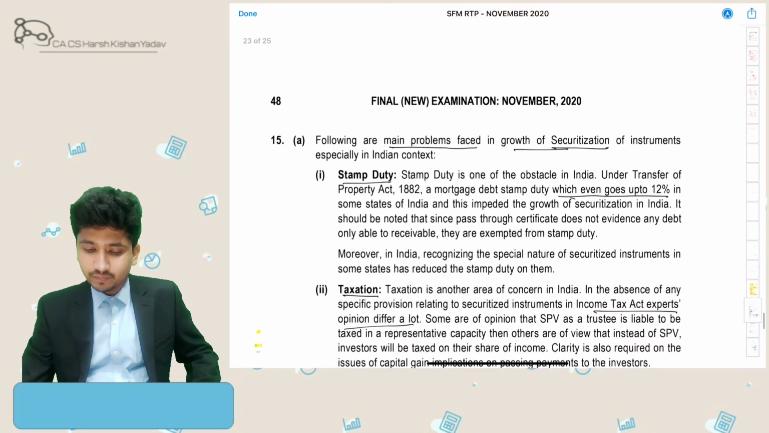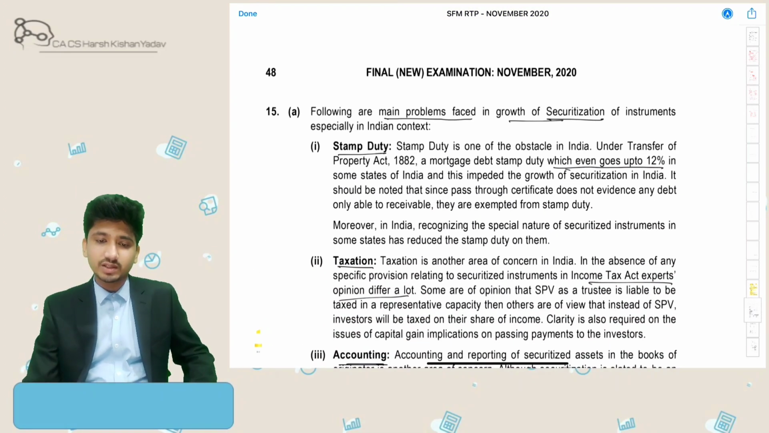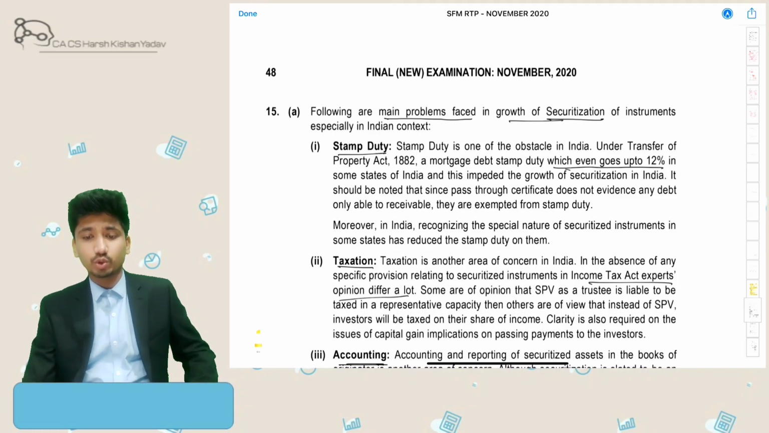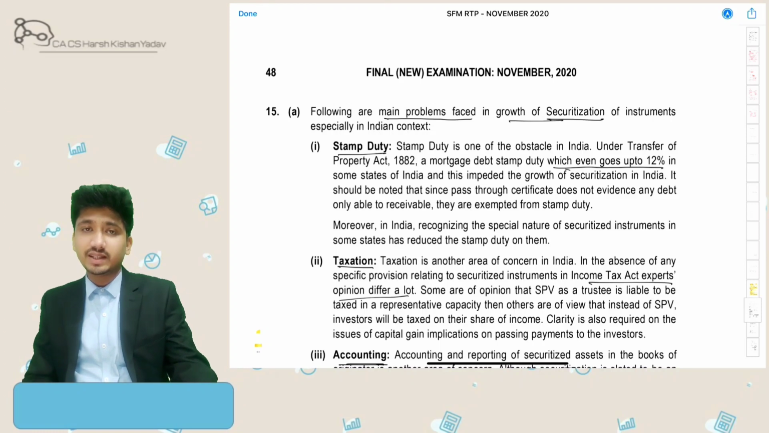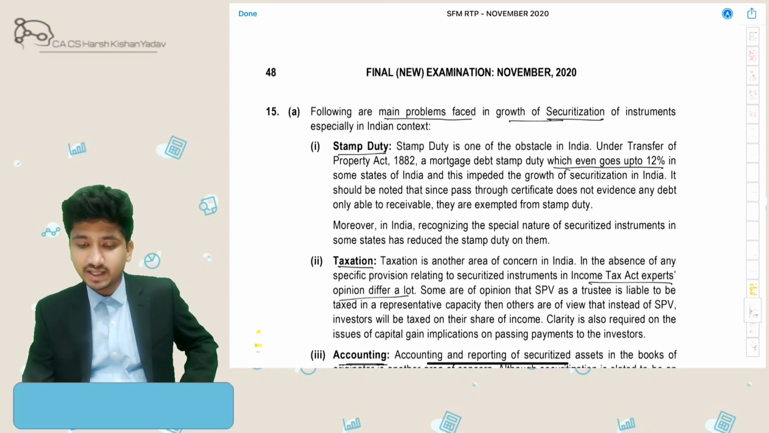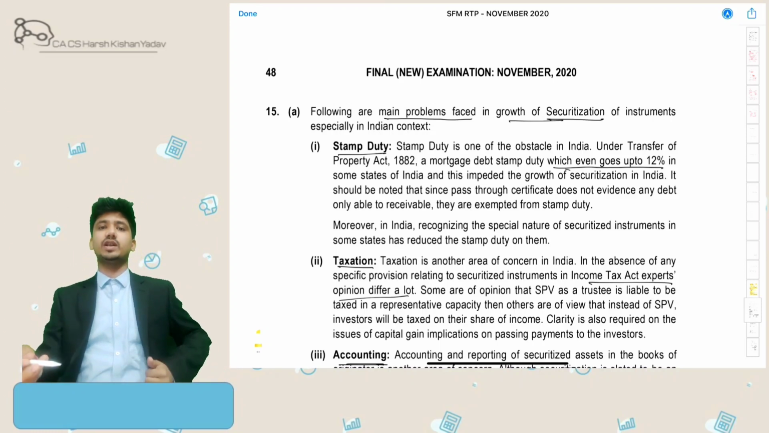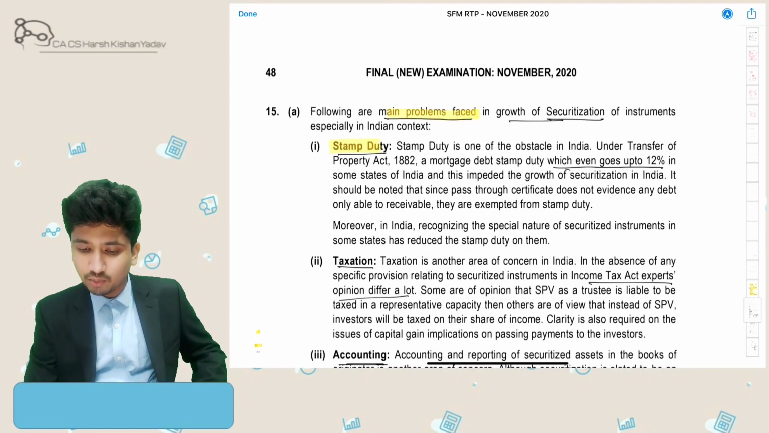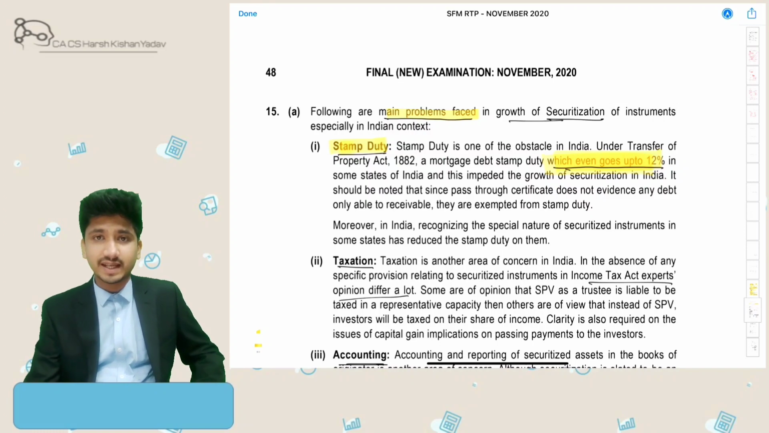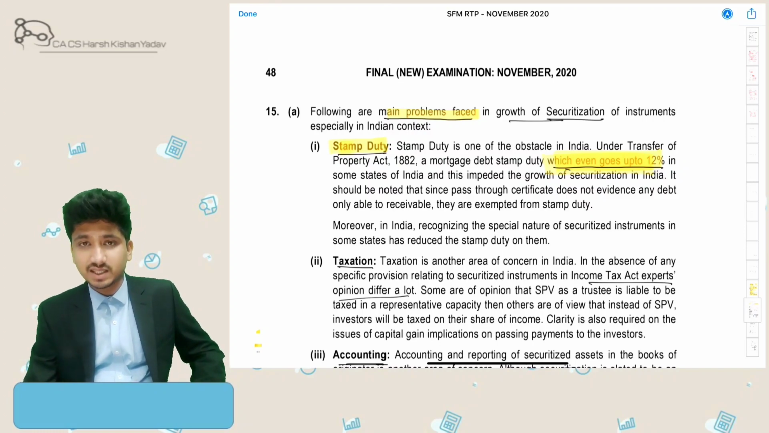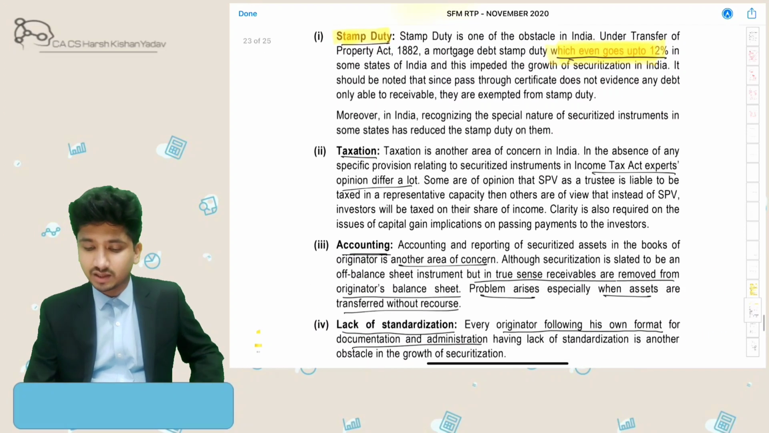Okay, then the next question is, discuss briefly the problems faced in the growth of securitization instruments in the context of India. So in India, what are the issues being faced in securitization markets? The main problems faced: first is stamp duty, where many times these instruments get taxed up to 12%. Many states have exempted this, but still it is a concern.